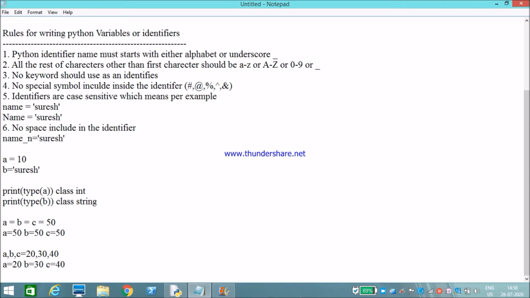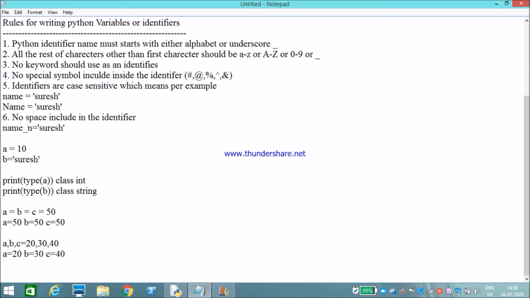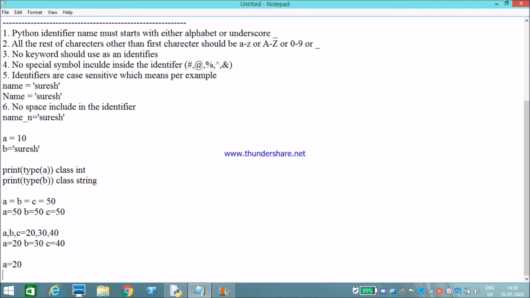Now in Python, the identifier memory location is different for each variable. It can't be the same for all variables. For example, if I have created a equals 20, I need to check the memory location of a. To check the memory address, use id.